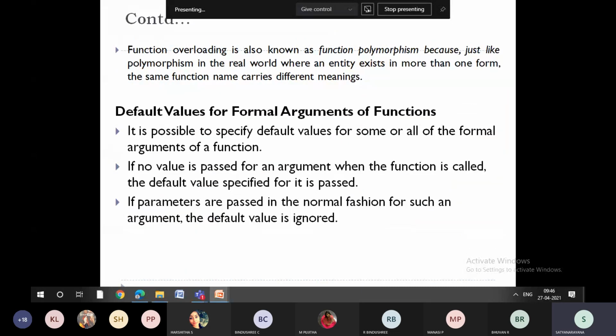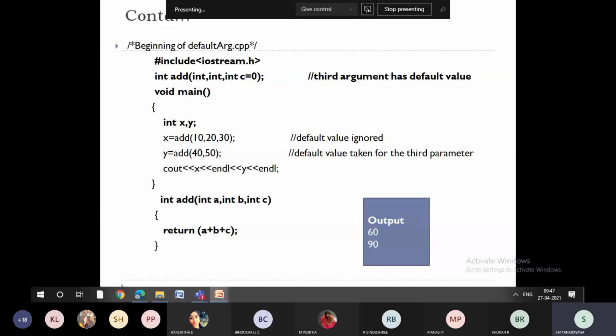Then, say for example, this I am discussing now: default values for the formal arguments of the function. Say for example, if in the definition of the function prototyping we give a default value, what is going to happen? If there is no default value, what is going to happen? Previously, when we talked about function prototyping, I said it is not mandatory to mention the variable here. If you want to mention it, yes, you can. There is no harm in that.